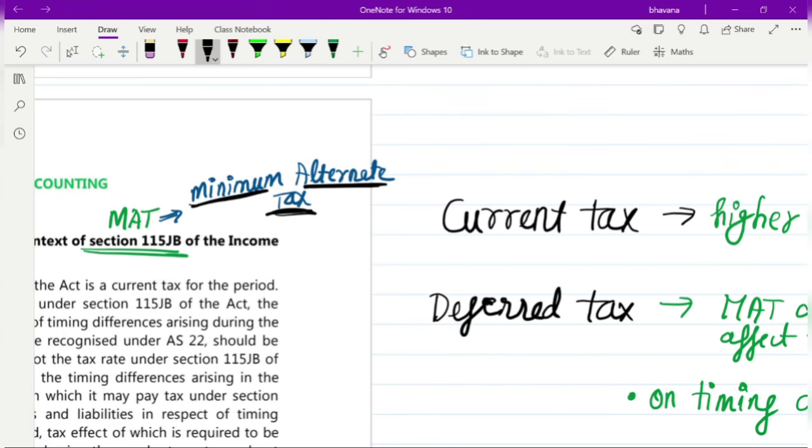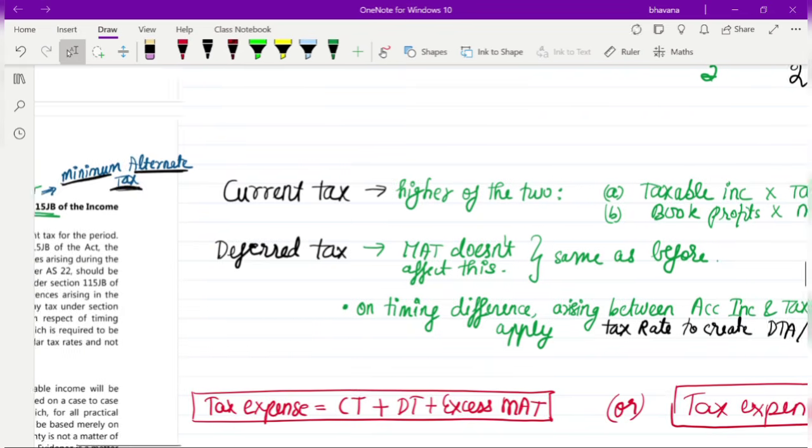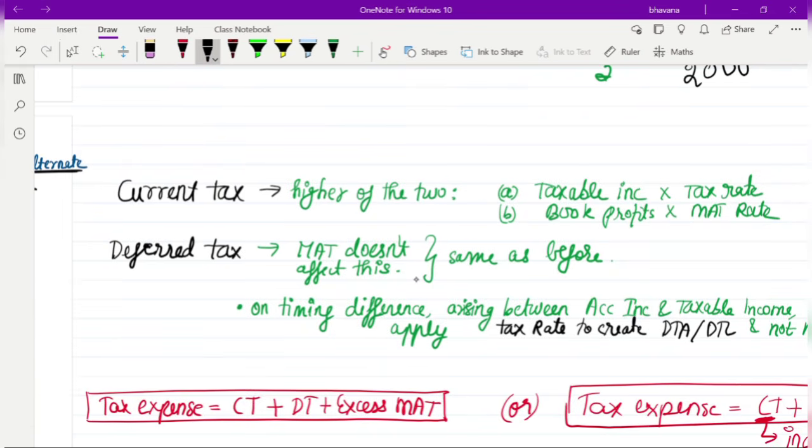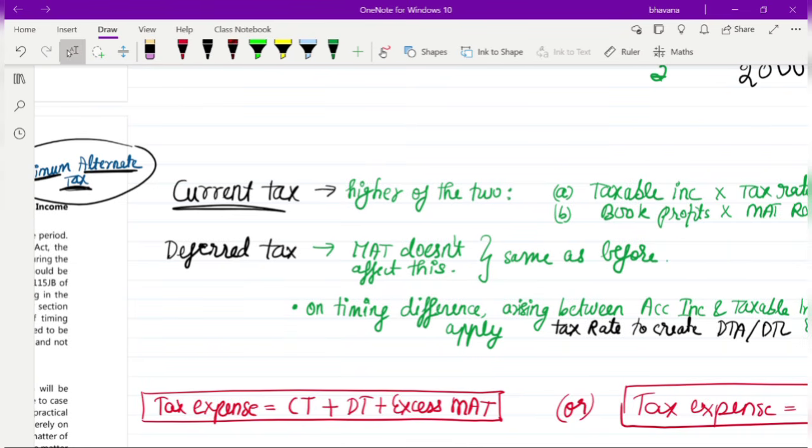So, minimum alternate tax. What it is and how it works in detail, I will not go into. Only whatever is related to your examination, how much you will need from an examination point of view alone, I'll explain. First I'll tell you how you have to find out your current tax if in the question they have given you minimum alternate tax details also. What you have to do first is find out your current tax. How will you find out your current tax? Usually, whatever the tax is on taxable income will be your current tax.